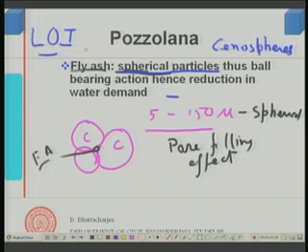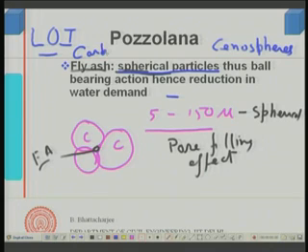Of course, one must satisfy the appropriate specification, and it should definitely have less loss on ignition, because loss on ignition corresponds to presence of carbon.